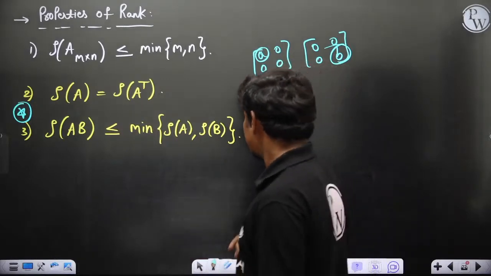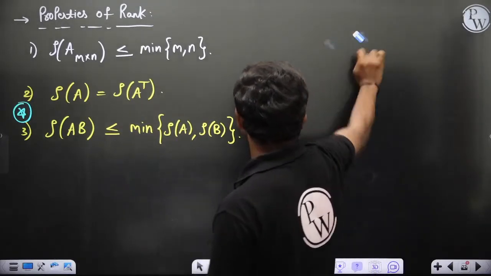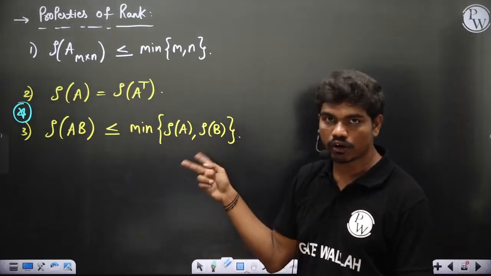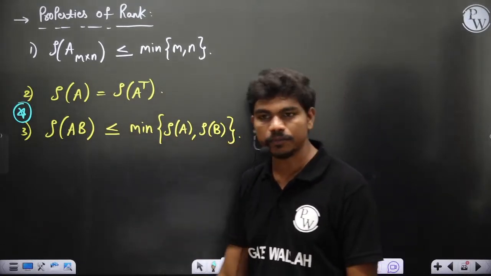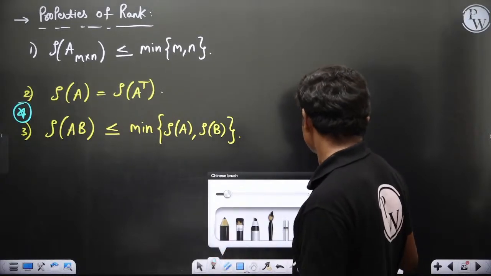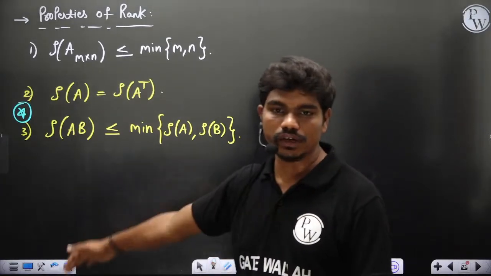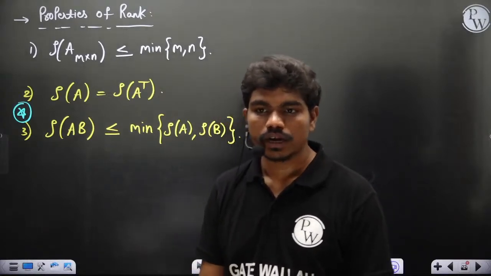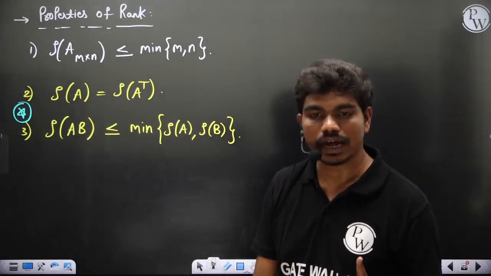So that's how you can have cases where rank of the product AB is less than or equal to the minimum of the rank of A and rank of B individually. Clear? This can be proved, of course, by taking initial notations and all, but right now I'm not doing that. I'm just giving you the properties. Clear? Yes or no? Now we'll solve one or two questions so that we will have some better understanding.